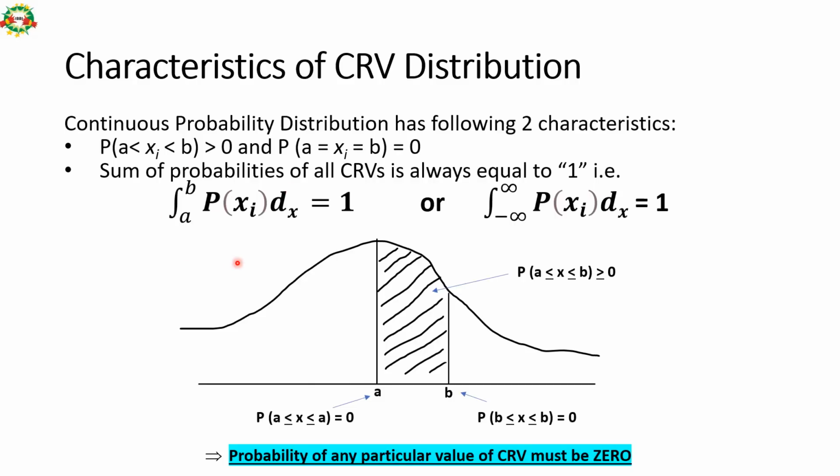If it is a finite interval A to B, we know the ends, and if we do not know the ends, even then the sum total is 1, because from minus infinity to plus infinity, the sum total of all probability has to be 1. So the probability of any particular value of a CRV must be 0.